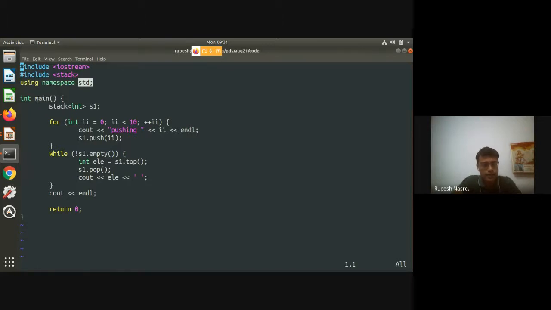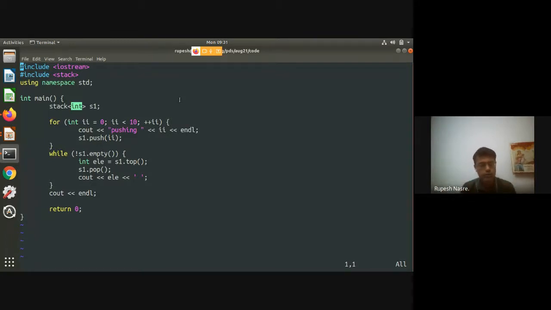Inside main, I define a variable of type stack. Last time when we implemented list, we did not give any parameters. So this int is essentially the type of each element inside the stack. The syntax is a templatized parameter. Using templates in C++ you can implement that, but for now you don't have to worry about this part. You just follow this: I need stack of int. If you want stack of some other class or struct, you just give that, so struct X or class Y.